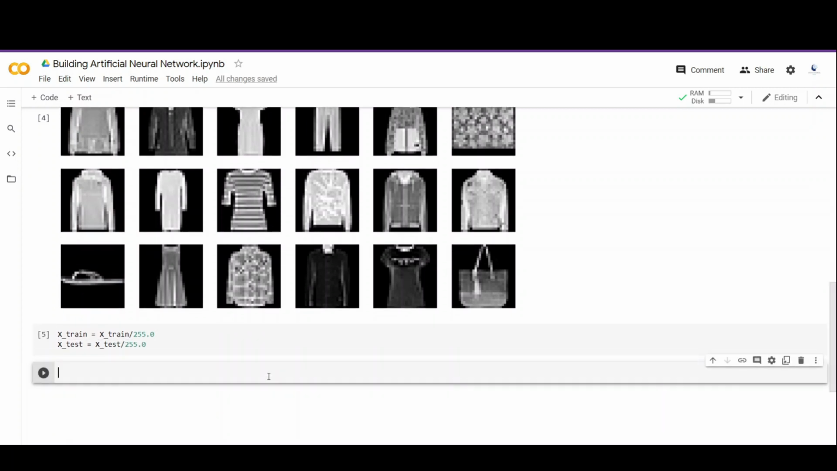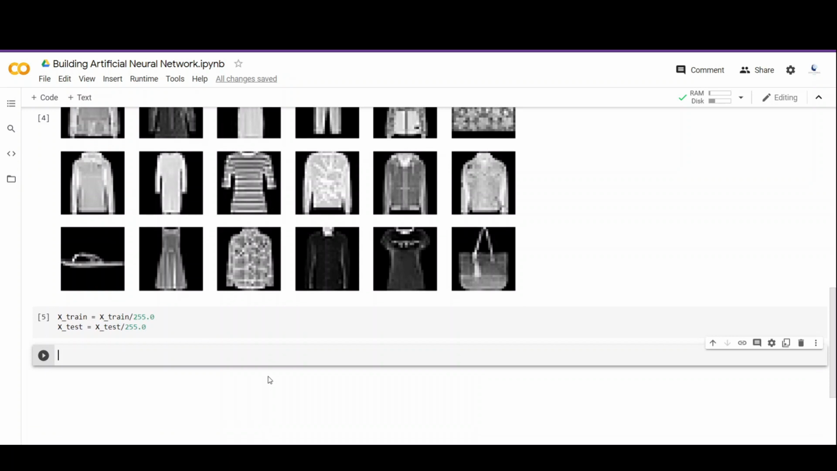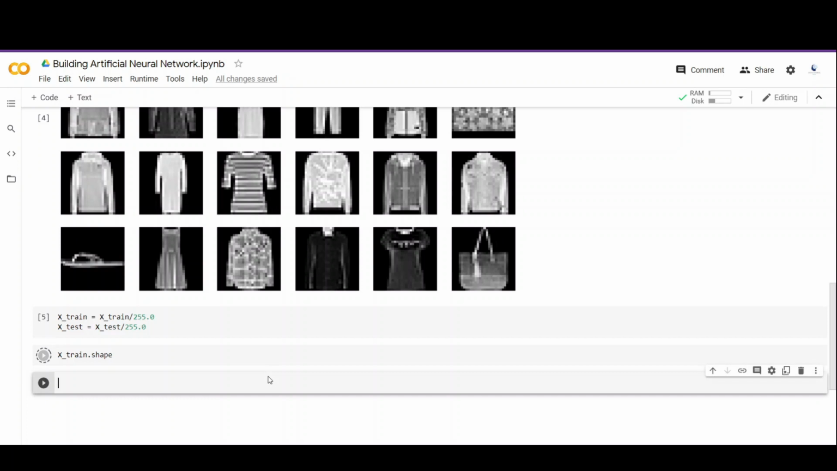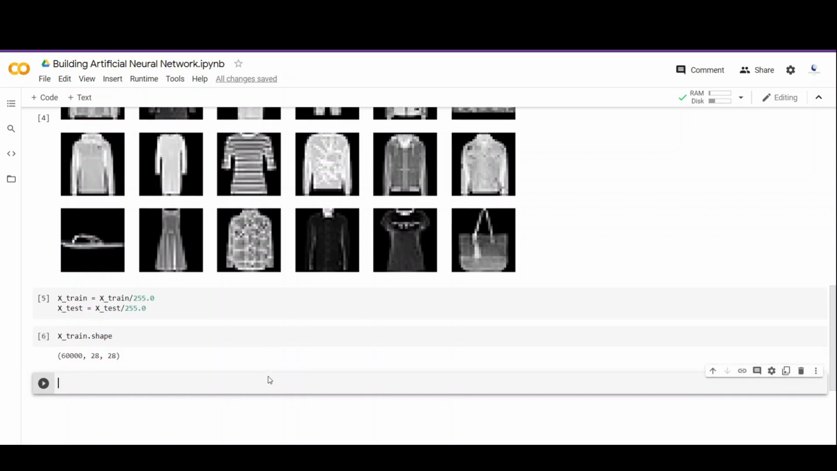Next, we have to change the shape of the data. That is, we have to flatten the input to feed it to the neural network. And to see the shape of the data, we just have to call .shape. So you can see that as of now, it is three-dimensional data. The first number represents the number of images it contains. Next, we have the length and breadth of the pixels. And for the time being, just ignore this 60,000.